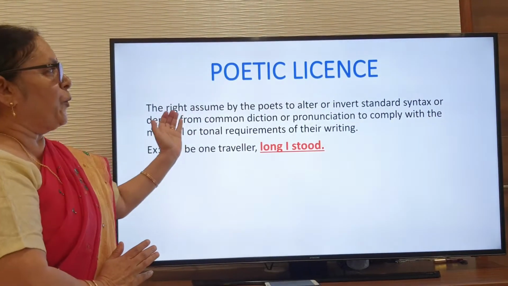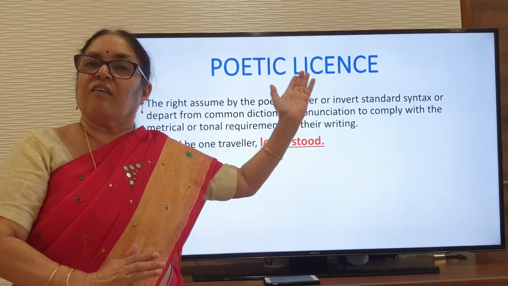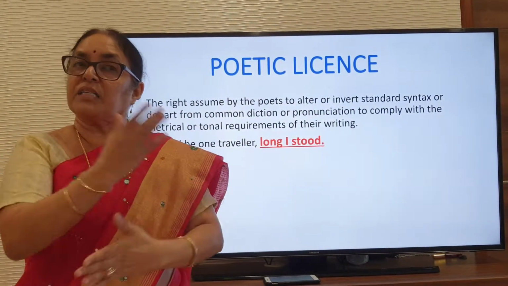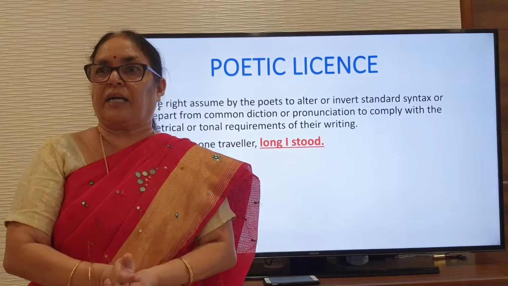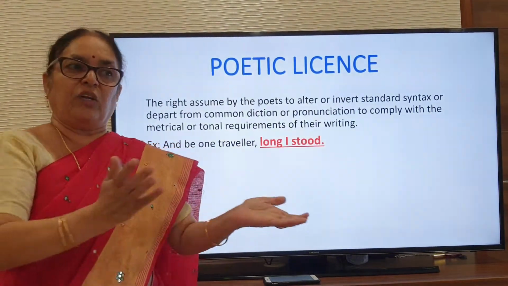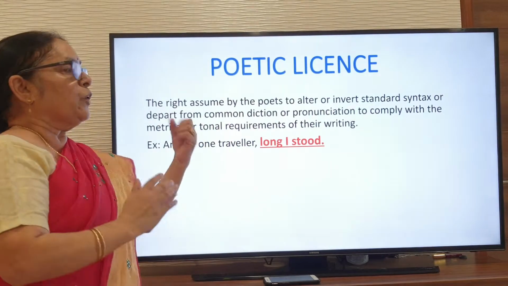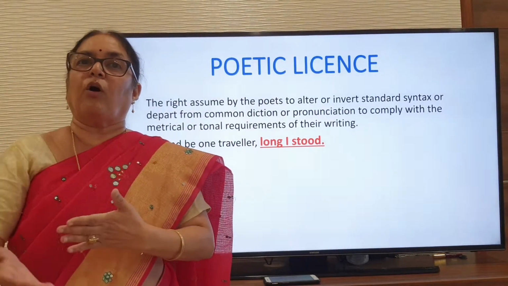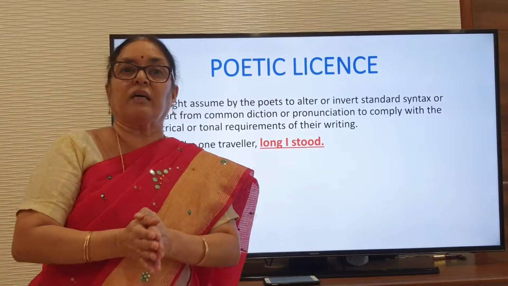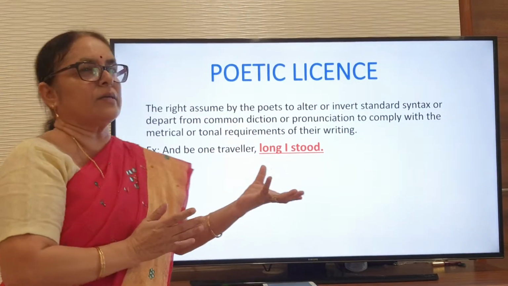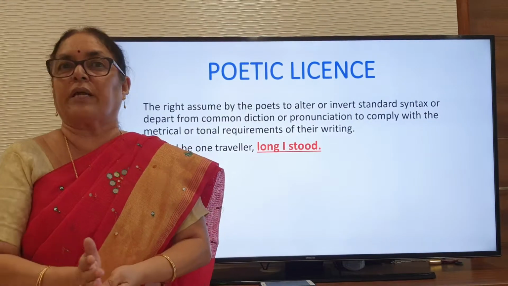So the poets also have that kind of license, by which they can bypass all the rules that apply when we are writing a practical or any essay. But when you are writing a poem, you can overcome all those rules and write the poem in a very beautiful way, using beautiful words and not following the rules and regulations.